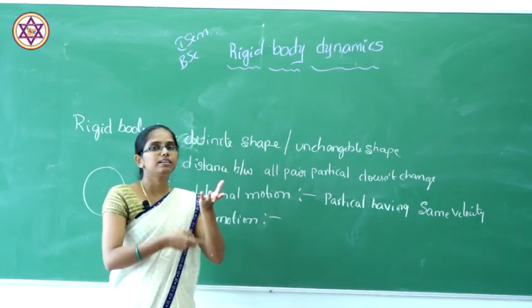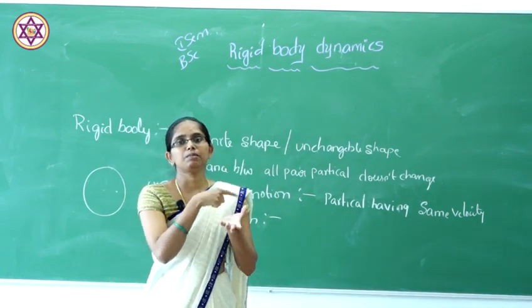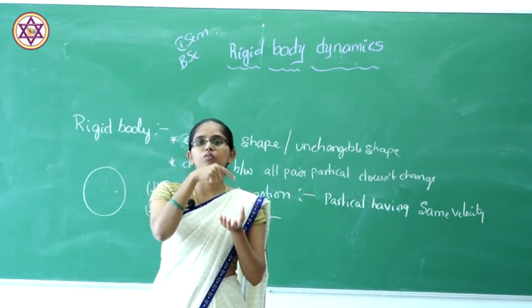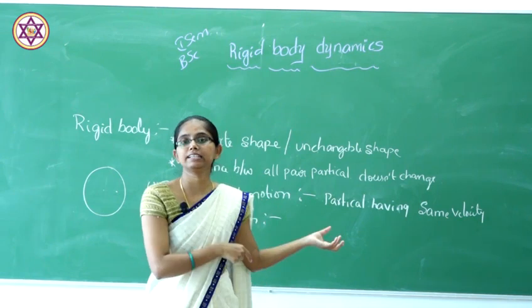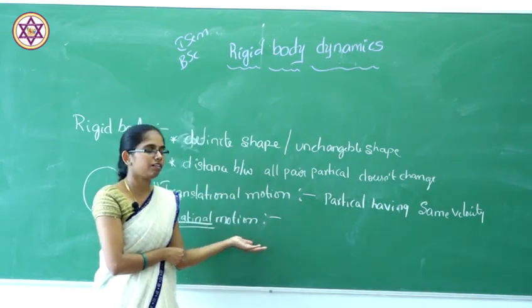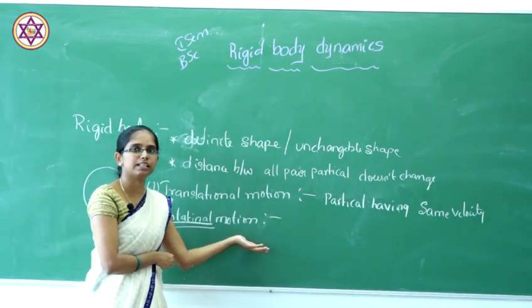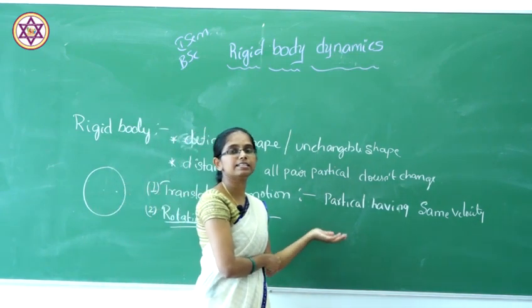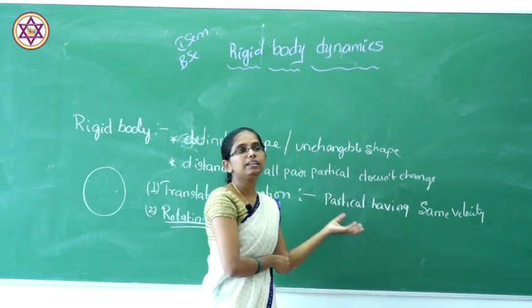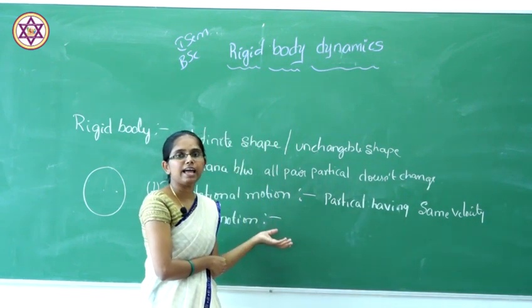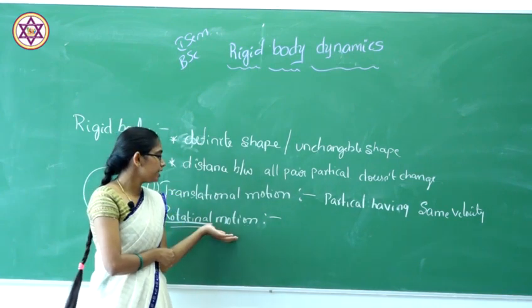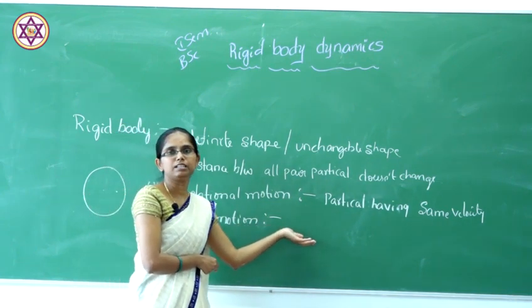If you consider the iron disc or an iron ball, we need a center of axis to rotate in a circular orbit. So rotational motion of a rigid body is the rigid body moving in a circular path or circular orbit about an axis.